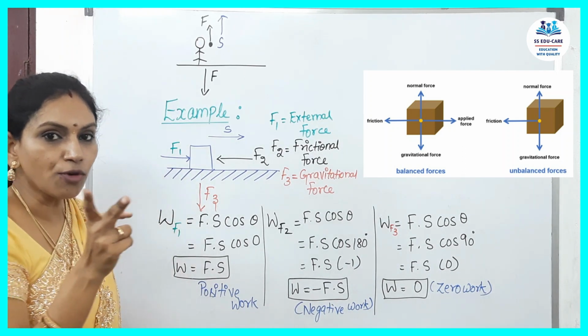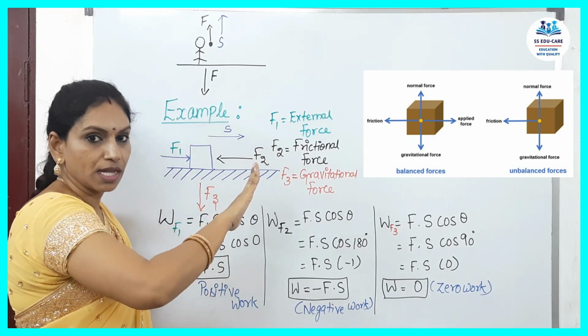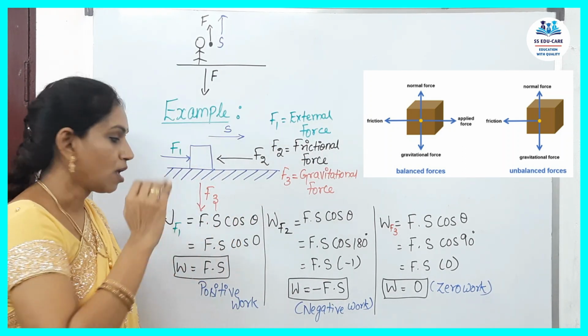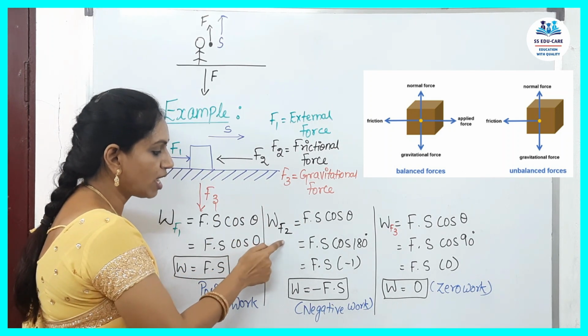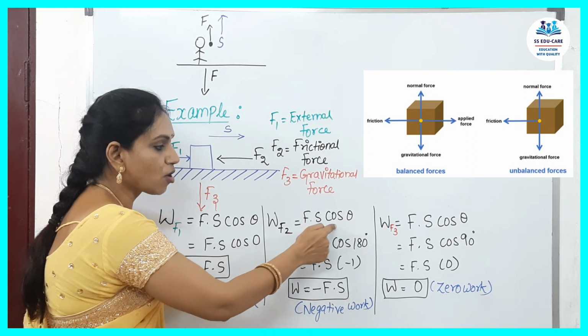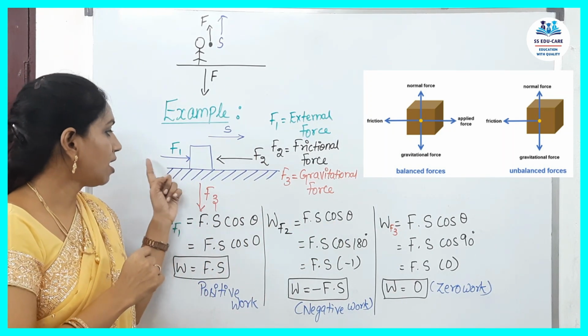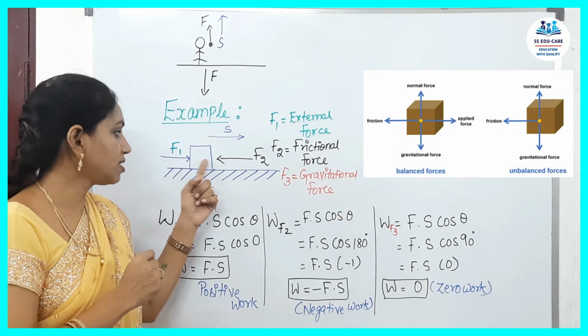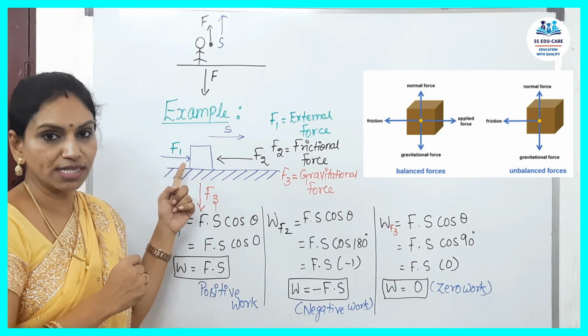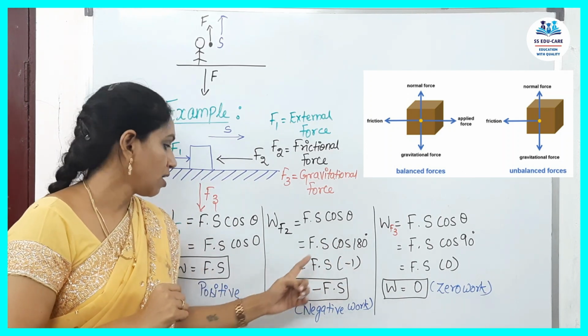Next, the second force, which is trying to stop the object from moving, that is your frictional force. In the case of Wf2, the frictional force, you can see F into S cos theta. The object is moving in this direction, the force is in the opposite direction, so it forms 180 degrees.